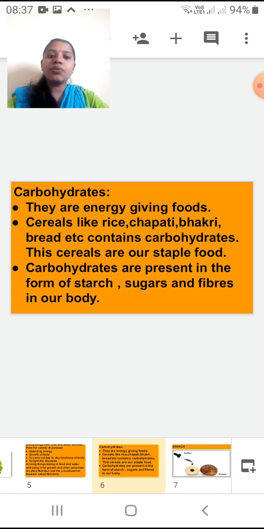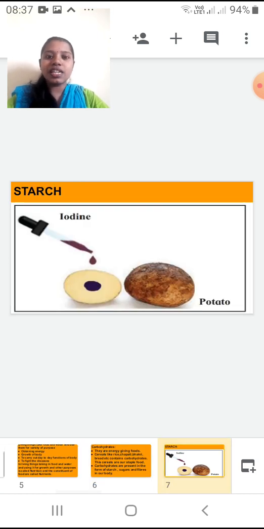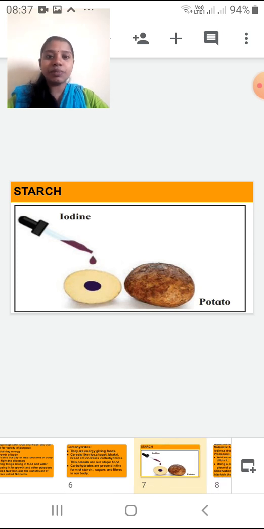Now we are going to perform one small experiment from which we will be studying the first carbohydrate, that is starch. Are you ready, students, for the experiment? Come on. Now see here, you can see some diagram. In the diagram you can see half cut potato is there, and in the dropper you can see some iodine is there.